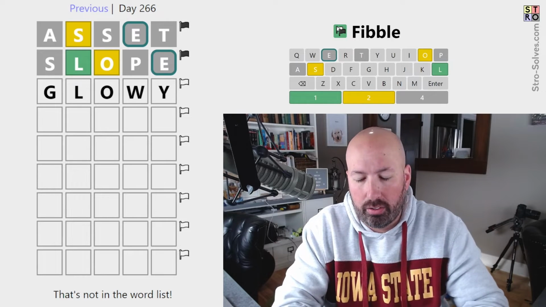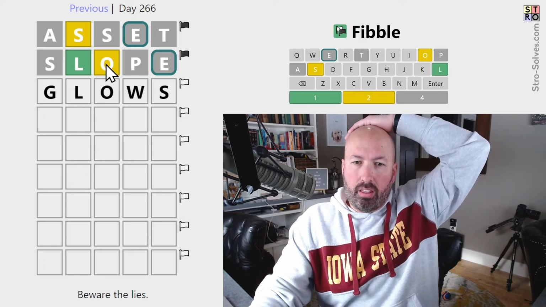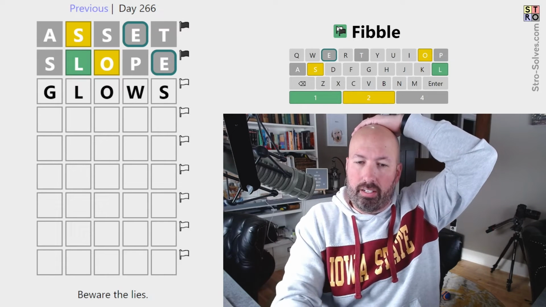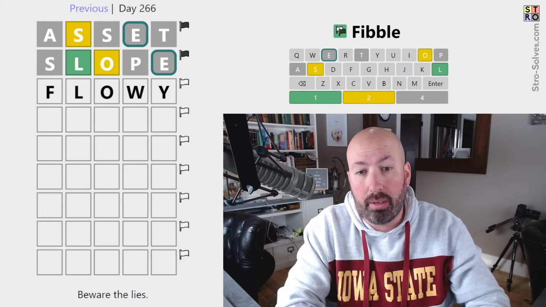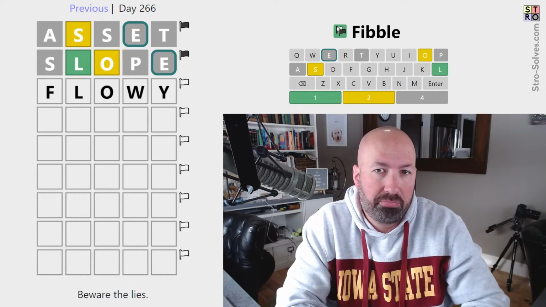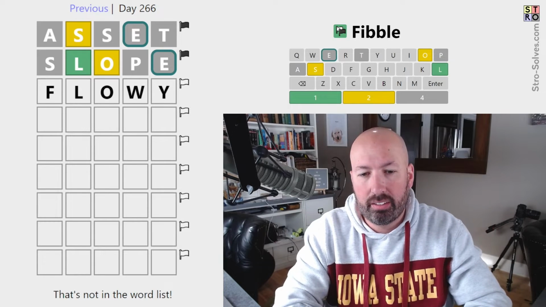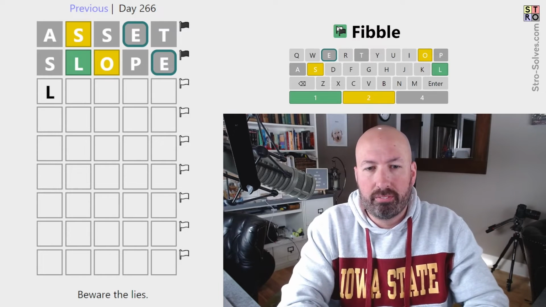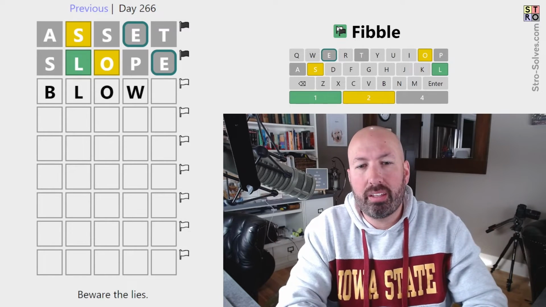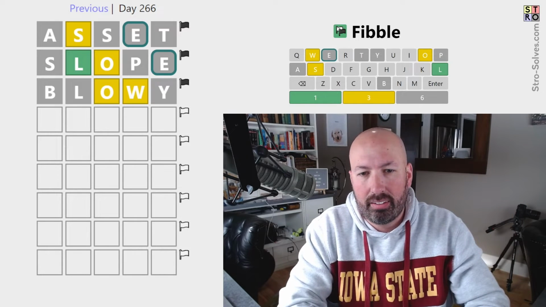That's not in the word list, okay. But we can't do glows, because that would make the O a lie and the S a lie. We could do something like flowy, maybe. That might work better instead of glowy. That seems just as likely. That's not in the word list. None of these are in the word list. Blowy. Is blowy a word? The problem is, if the O is a lie, the S can't be a lie. Blowy, okay.